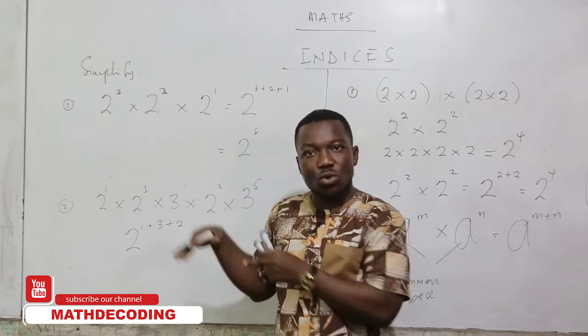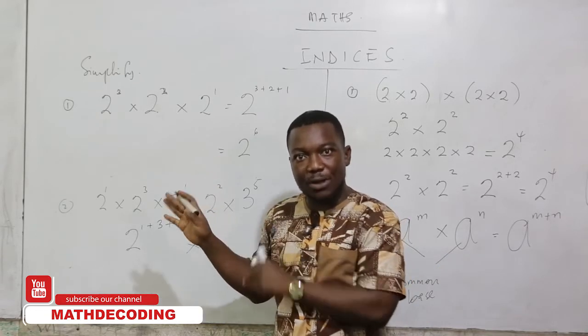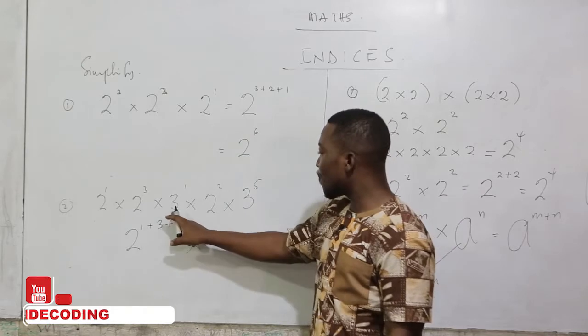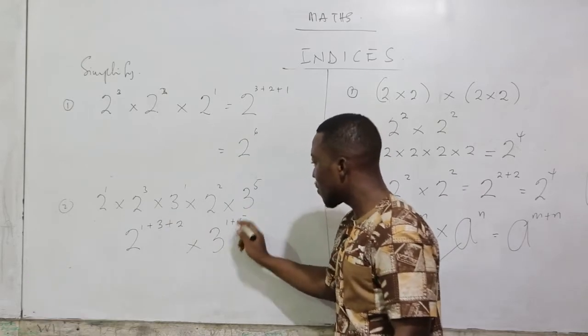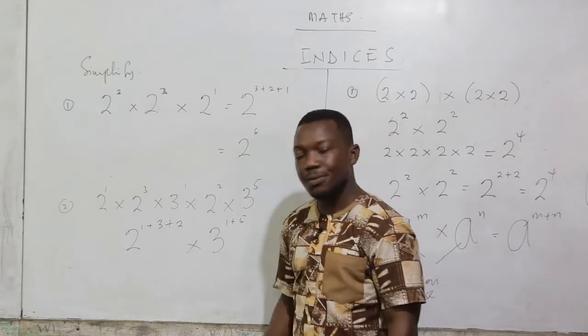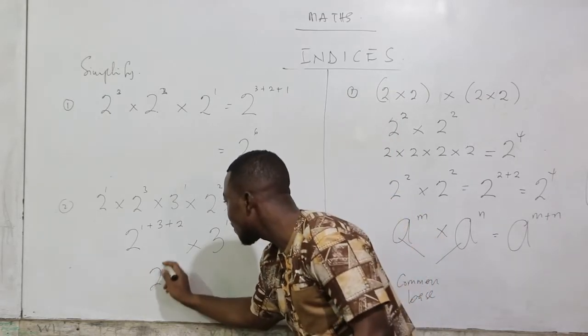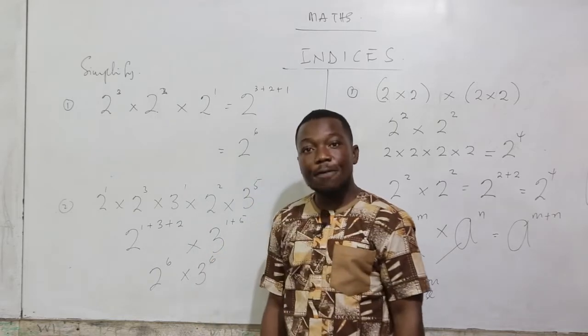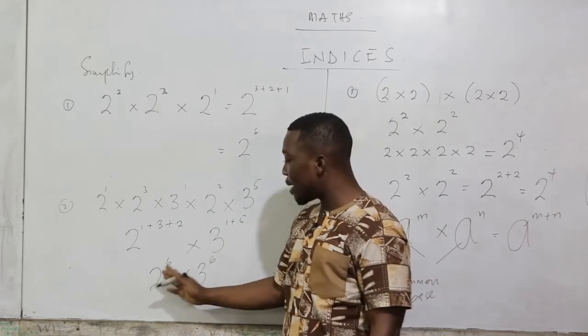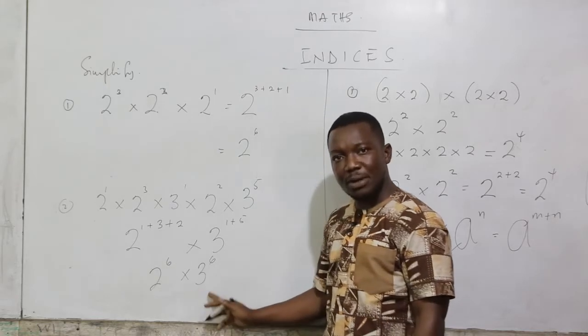The bases would also work when the figures are different. So for the 3s, okay, let's move on. Now, our final result, we have 2 raised to the power 6 times 3 raised to the power 6.